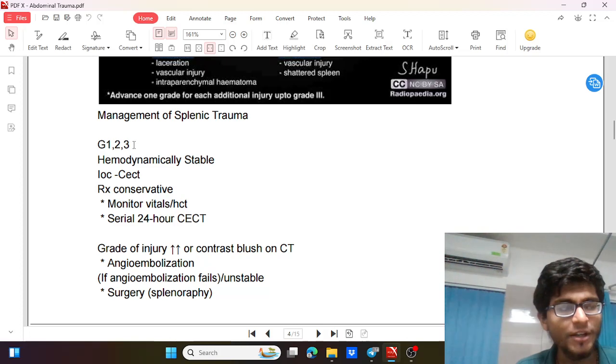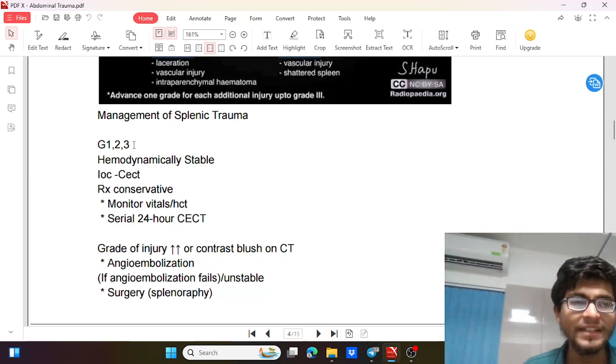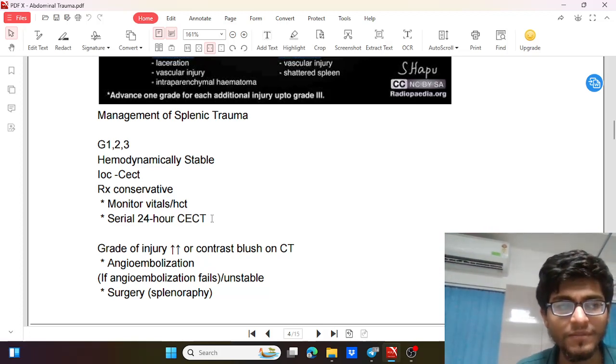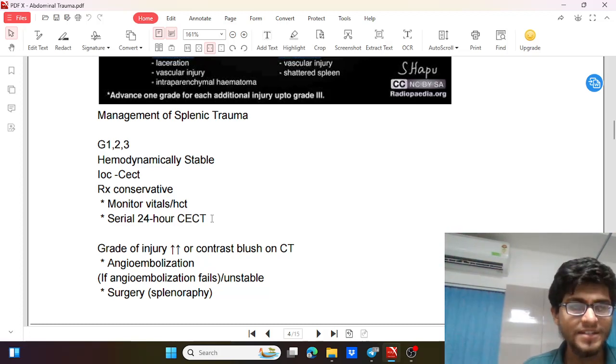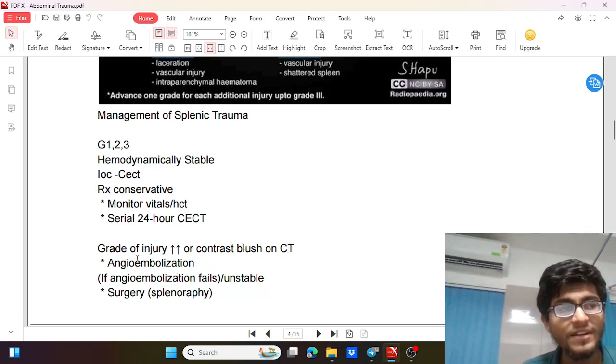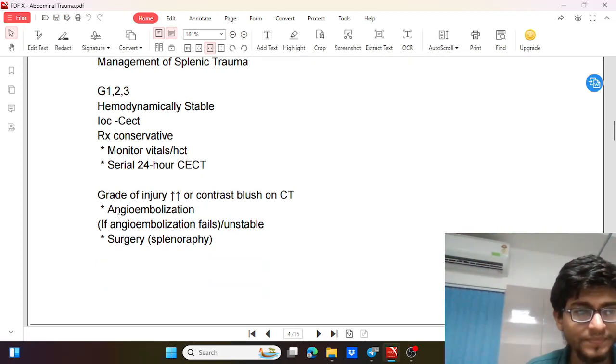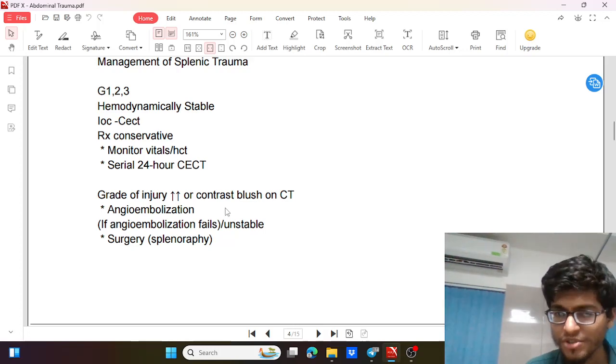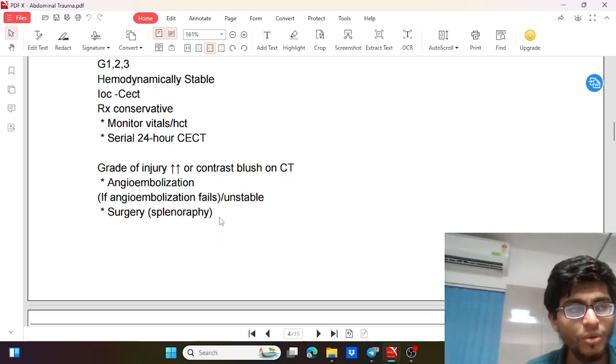In case of grade 3 trauma, if we are suspecting a chance of increased injury, or we are suspecting deranged vitals or loss of Hb, we can repeat a CECT after 24 hours and take a decision after that. If there is an increase in grade of injury on the repeat CT or contrast blush on CT, then we can go for angioembolization. If angioembolization, which is an interventional radiological procedure, fails, or the patient is unstable, then we can go for surgery, that is splenorrhaphy, and if required, even splenectomy.